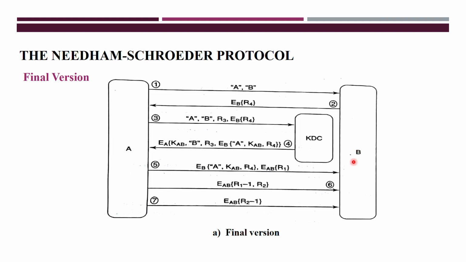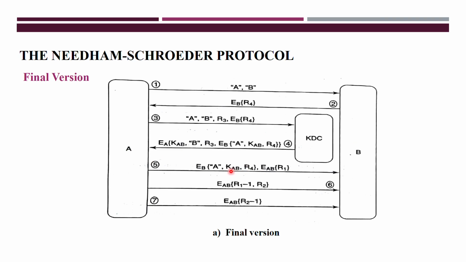When entity B receives this message, first it decrypts the ticket with the help of its long term key. After decryption, it will see the identification, the session key and also R4. If this challenge R4 and the earlier challenge R4 that it sent are the same, then it means, yes, I am getting the message from A only. In this way A proves its authentication. Now B can authenticate A after receiving this message.